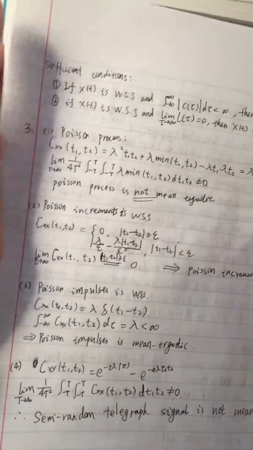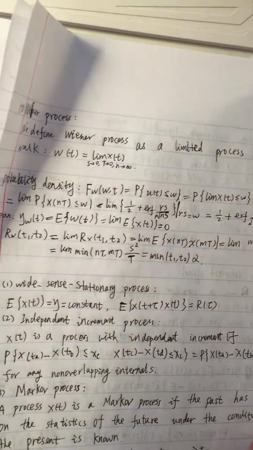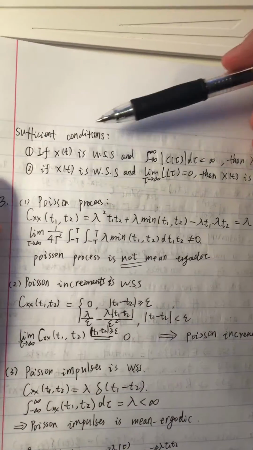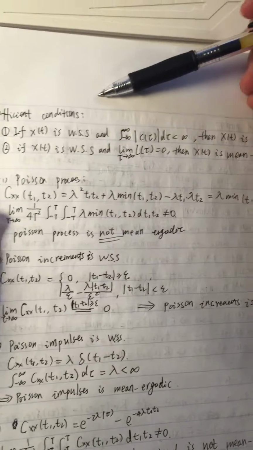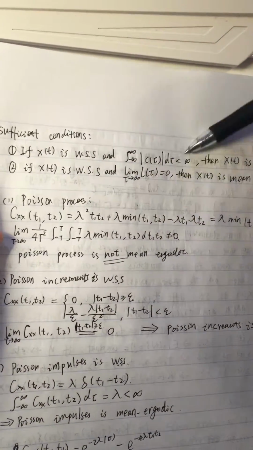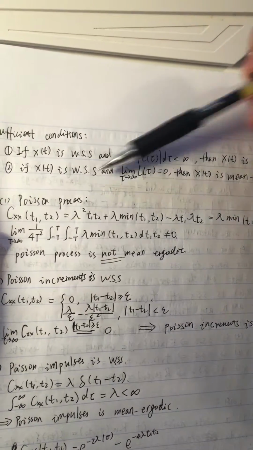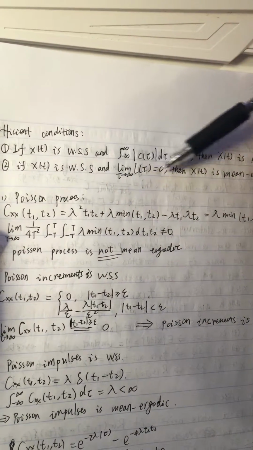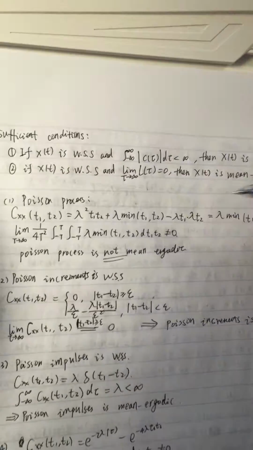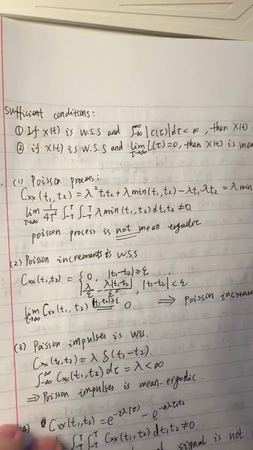So the last one, the martingales. Oh, I'm sorry. For the mean ergodic process, we have the sufficient conditions. The sufficient condition means if X(t) is WSS and we have this, then X(t) is mean ergodic, and if X(t) is WSS and the limit holds, then we can get that this one is mean ergodic. Yeah, so the last one, okay, that is it.